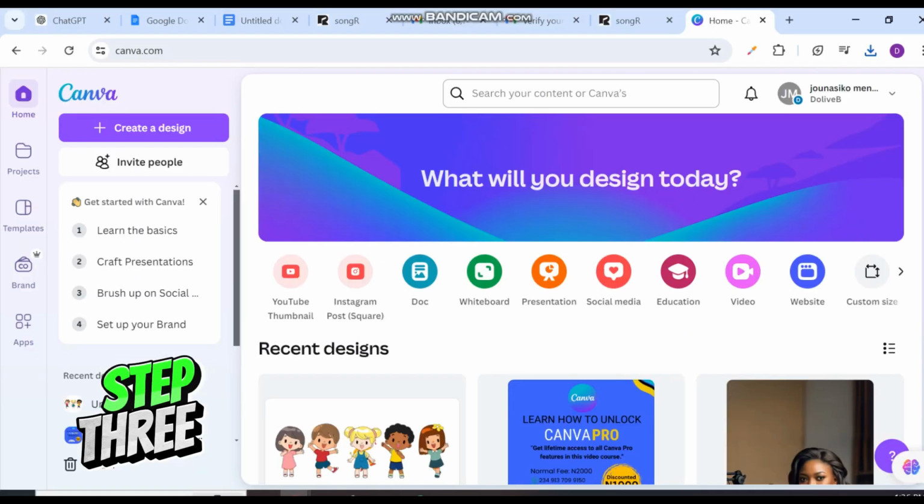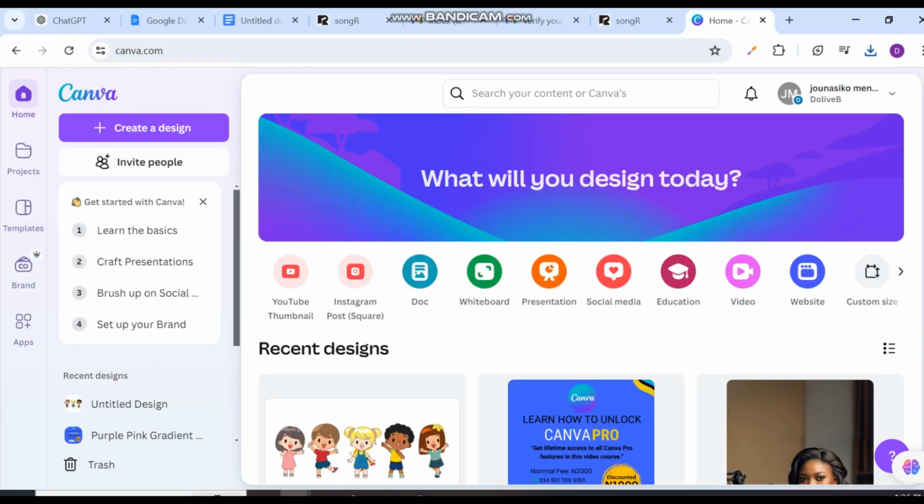The third website we'll be using for our project is Canva. Canva is a very beautiful and amazing tool that is so versatile. You can do a lot of things on Canva, okay? And it's better for you to have the Canva Pro version because you'll be able to do a lot of things on it.